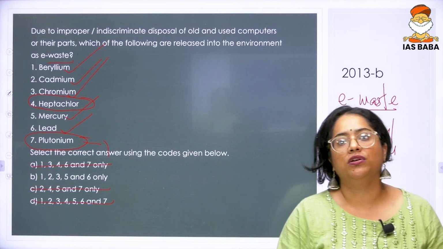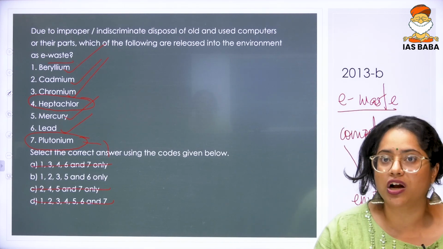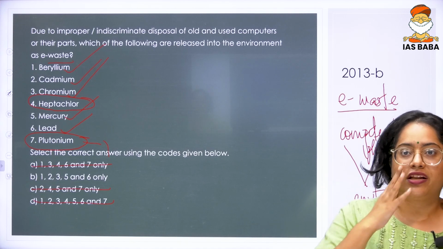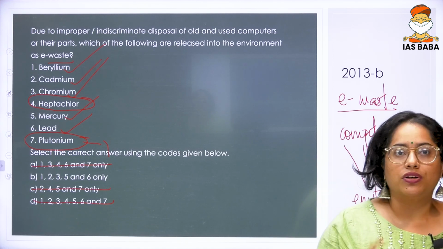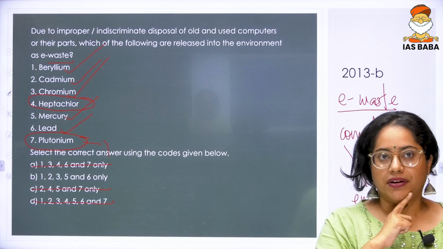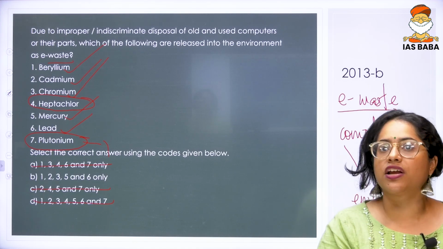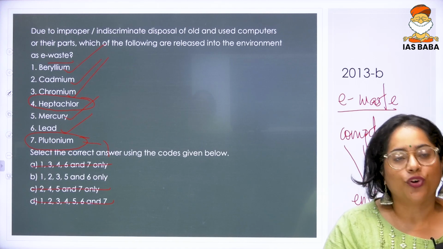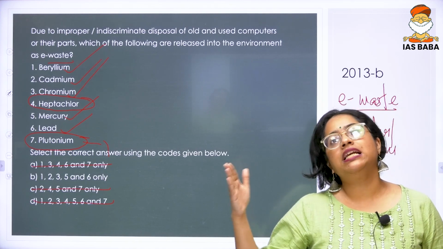Heptachlor is a very common product, but it's not used in your computers or your phones; it's used in certain other chemical formulations. That is why heptachlor gets eliminated. Plutonium gets eliminated because it is not used in anything that has regular human usage. Your answer to this question is B, 1, 2, 3, 5 and 6.